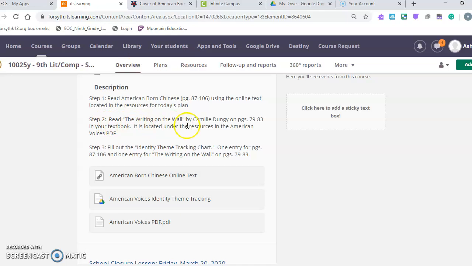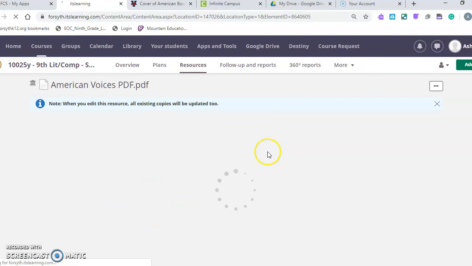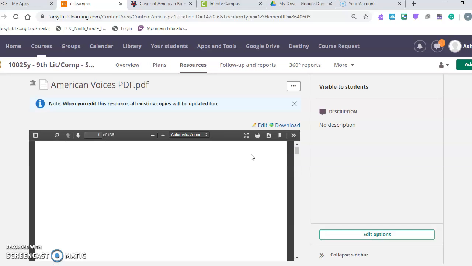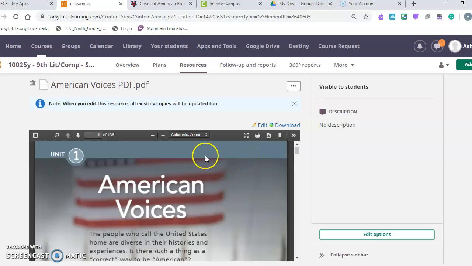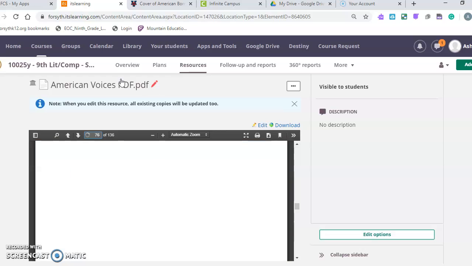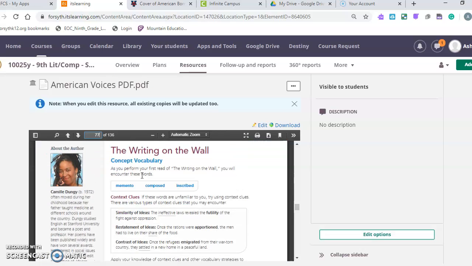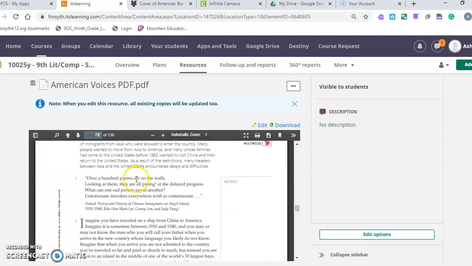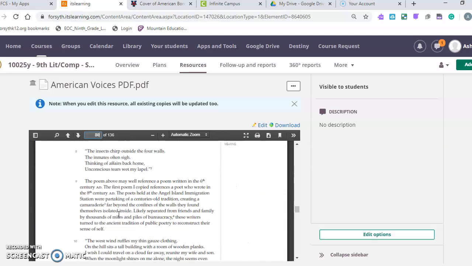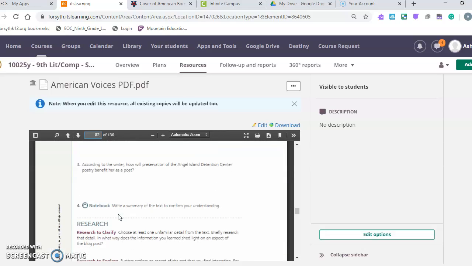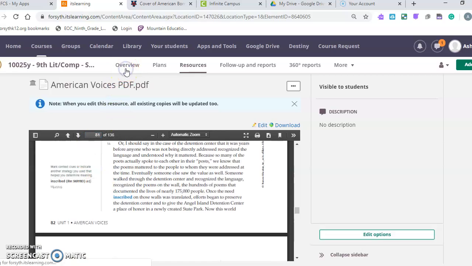Step 2 is to read The Writing on the Wall by Camille Dungy on page 79 to 83. And it is located under the resources of the American Voices PDF. So if you click on the American Voices PDF, it will bring this up. And you can then just click on the page that you need. So I believe it was 76 or somewhere around there, not quite. All right, the writing on the wall is coming. So you would just read through the writing on the wall. It's a couple of pages, it's not too terribly long. And then you can go back to the overview.